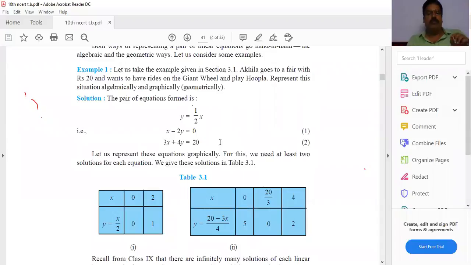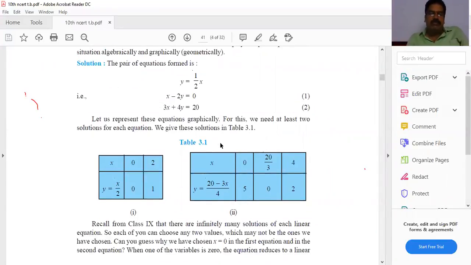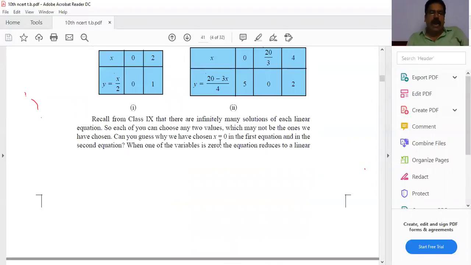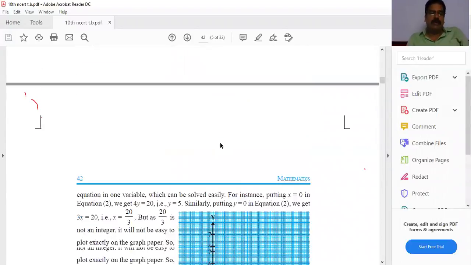Now what you will do at home today is draw the graph of x minus 2y equal to 0 on a graph sheet. Take the other equation, 3x plus 4y equal to 20, find the solutions and draw the graph. Plot both graphs on the same graph sheet, then see what happens.